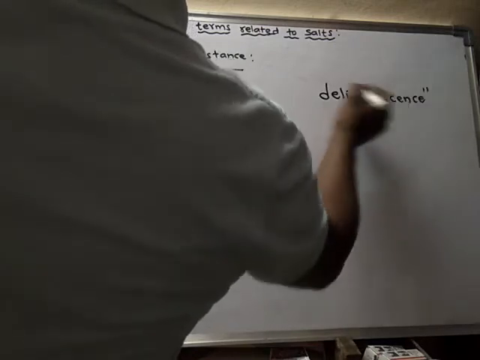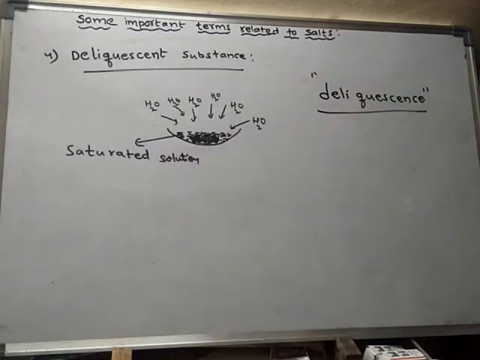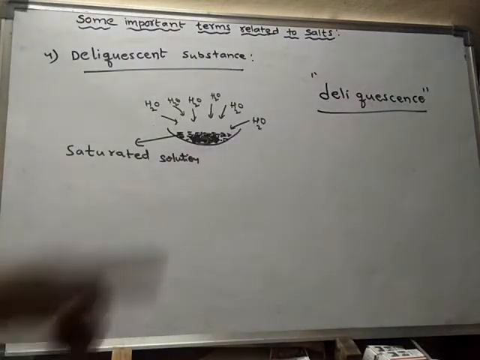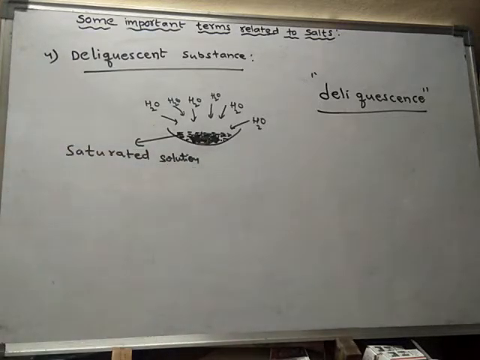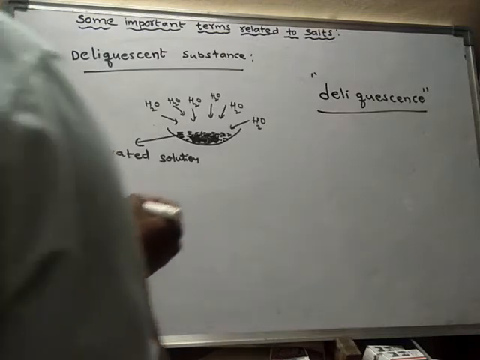The phenomenon of conversion of a solid salt into a liquid saturated solution by absorbing the moisture from the atmosphere is said to be deliquescence. If you see examples, there are so many examples for deliquescent substances.